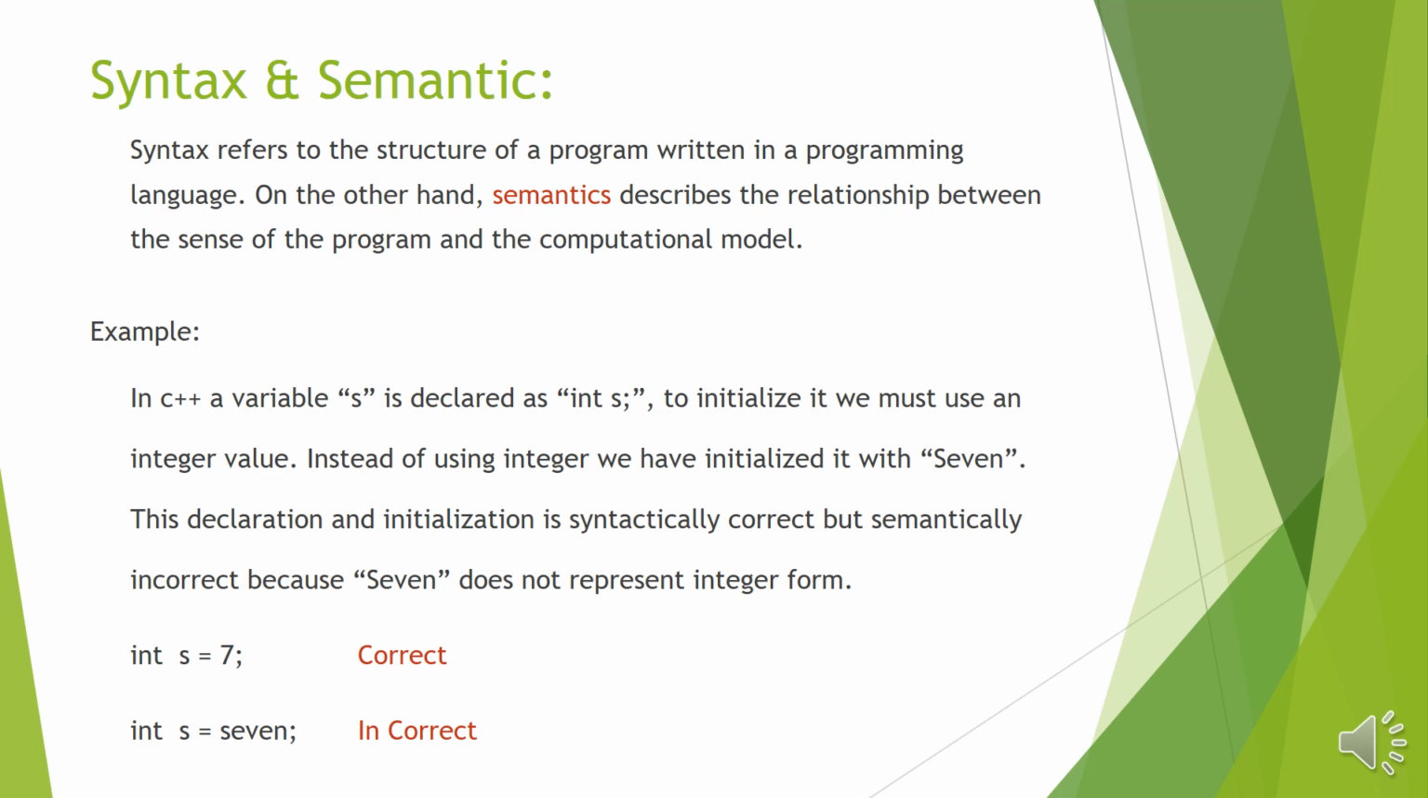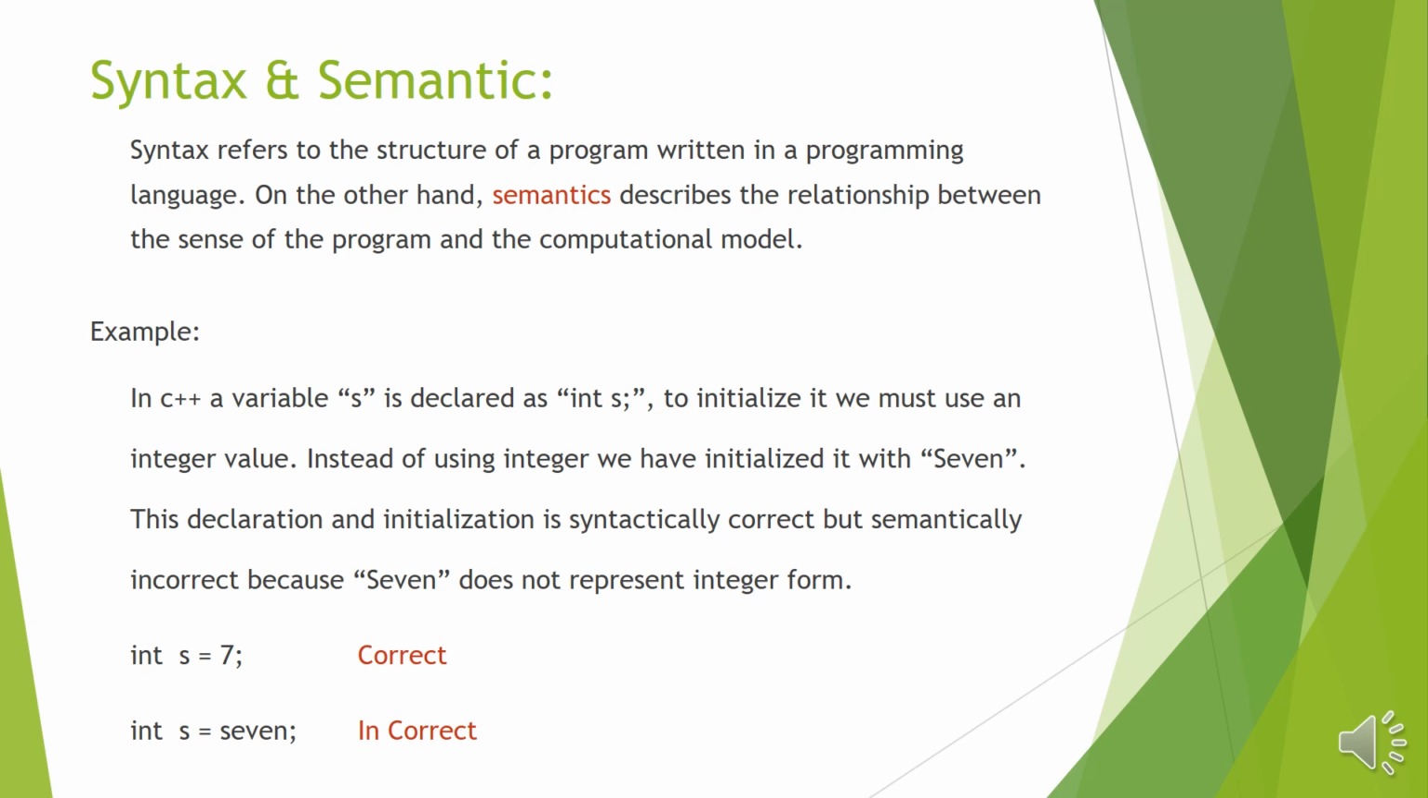Here is an example. In C++ or C, a variable s is declared as int s. It means s is a variable and int is its data type. Now in the end, instead of only declaring it, we have initialized it with 7: int s = 7. It means s is a variable, int is a data type, and 7 is stored in s, so it is correct.